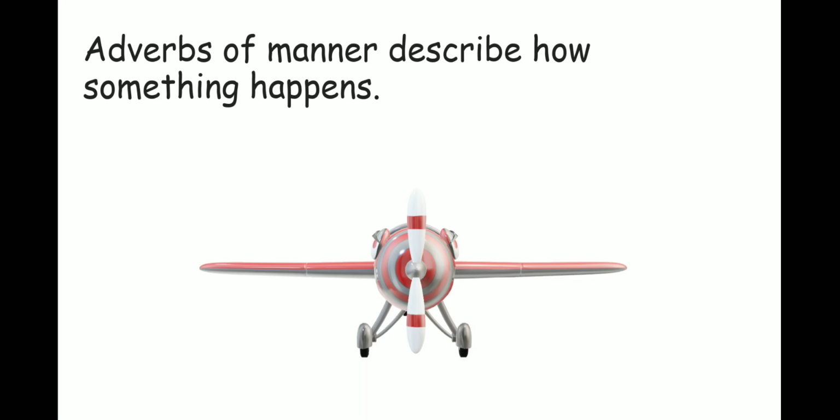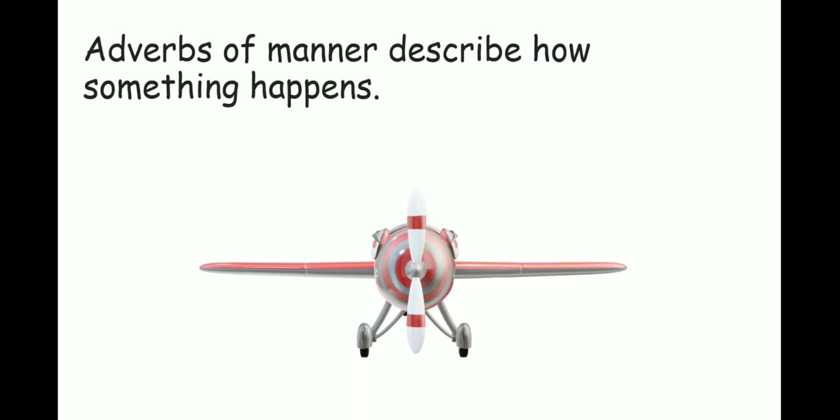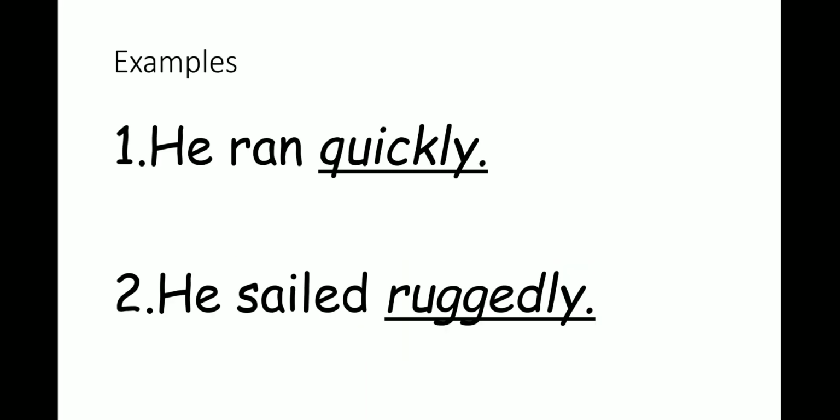Now we also have adverbs of manner. Adverbs of manner describe something and tell us how it happens. This jet could actually be flying very fast or slow. If we say this jet is flying slowly, it tells us how it is flying. Let's look at these examples. He ran quickly. He ran. How did he run? Quickly. He sailed ruggedly. How did he sail? Ruggedly.